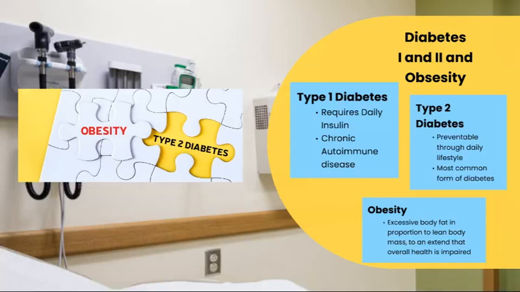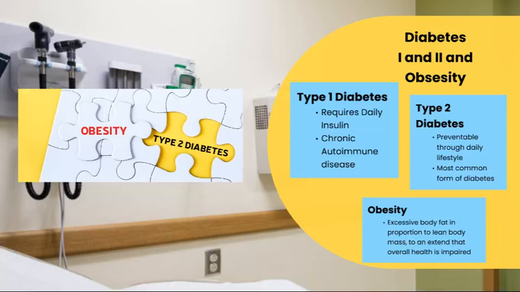Type 2 diabetes is characterized by a decreased response of target tissues to normal levels of insulin, requiring increased levels of insulin for an adequate response. Type 2 diabetes is associated with excess weight, physical inactivity, family history of diabetes, and certain ethnicities, and makes up about 85 to 90% of diabetic patients. This type can be preventable through daily lifestyle.